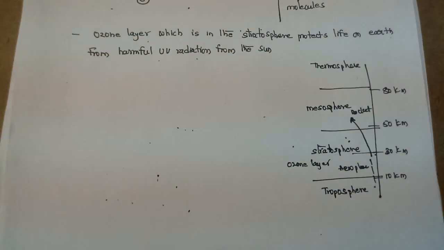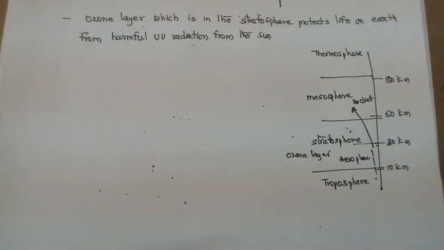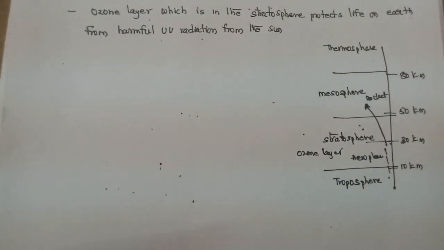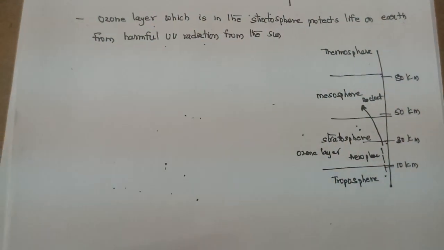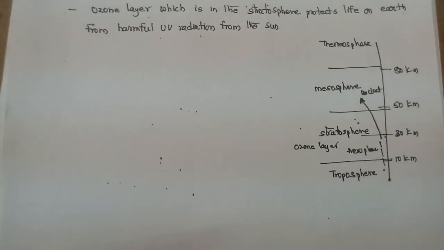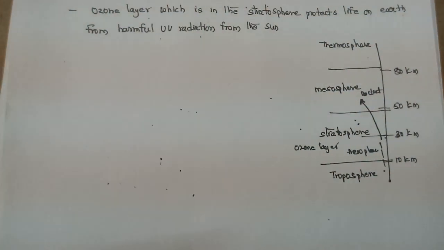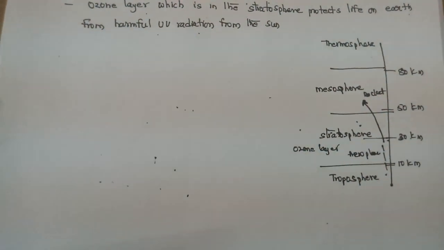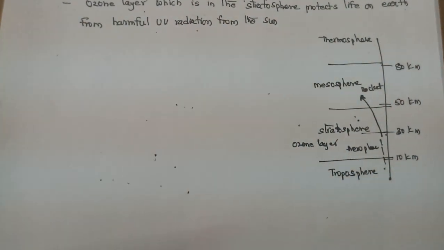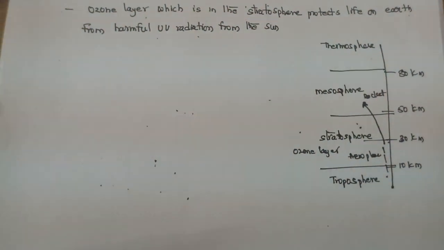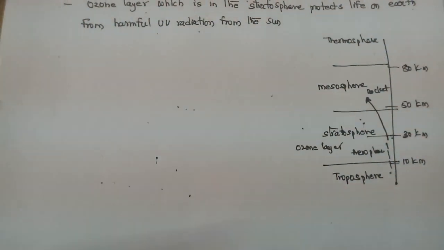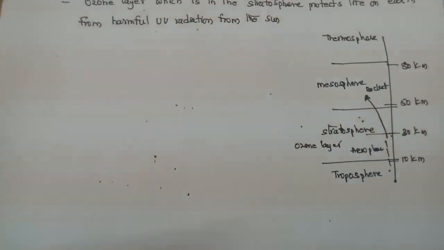And if you see the small diagram, we have the troposphere, stratosphere, mesosphere and thermosphere. Up to 10 kilometers the troposphere layer will be there. Apart from that we have a stratosphere, then the mesosphere, then the thermosphere, and then the ionosphere. In the troposphere is where we are living now, with both biotic and abiotic things, rocks and everything, up to 10 kilometers. Apart from that we have the stratosphere, and the ozone layer is formed in that particular area.